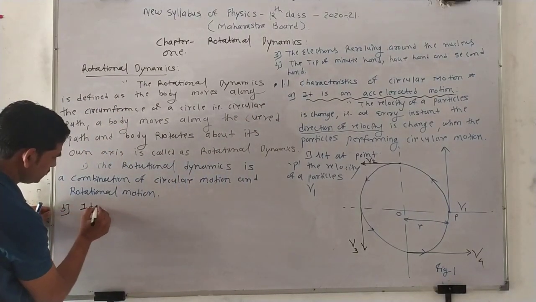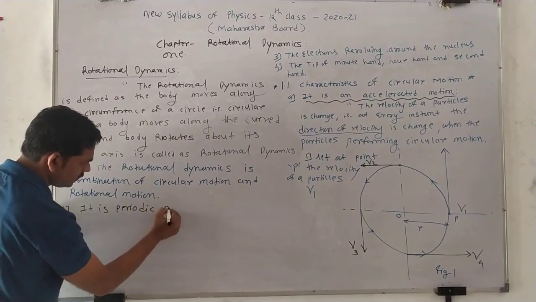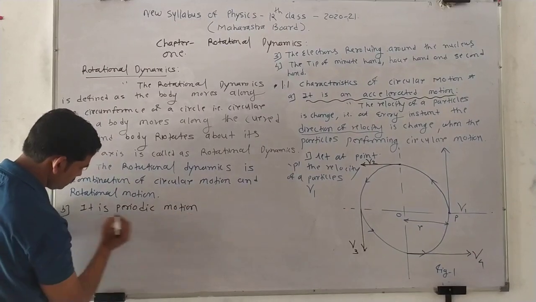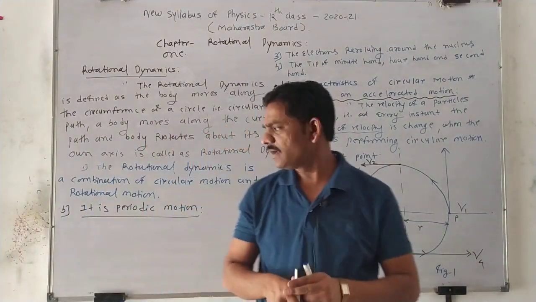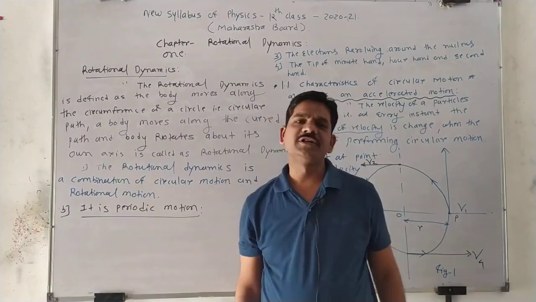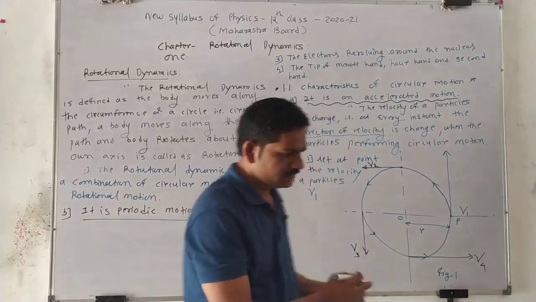It is a periodic motion. What is the second characteristic I am writing down here? It is a periodic motion. Okay, so what is this periodic motion? I write down here. See here.